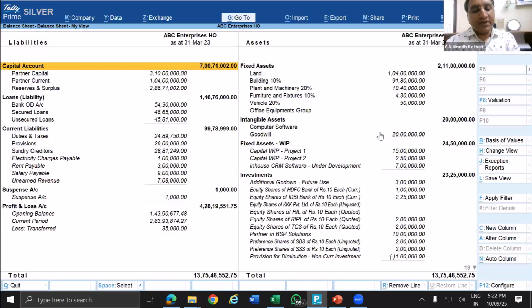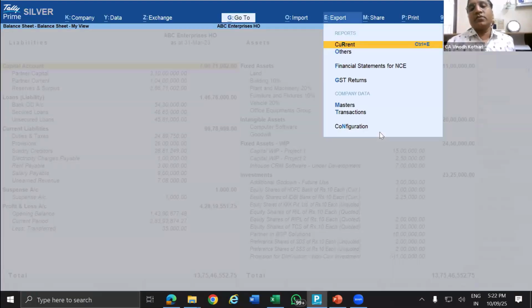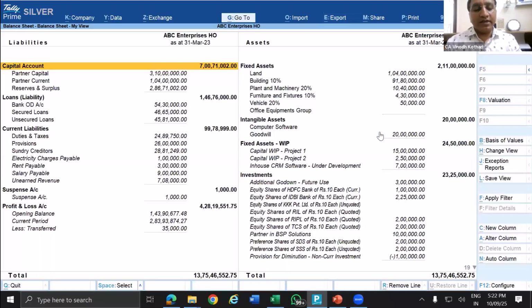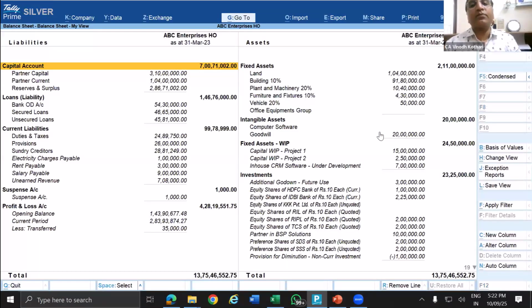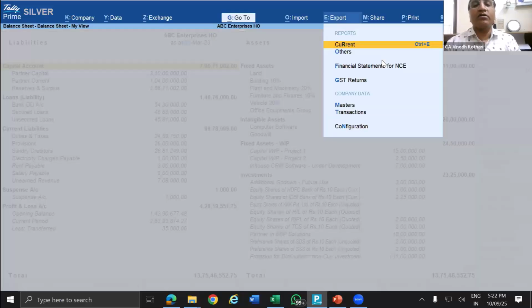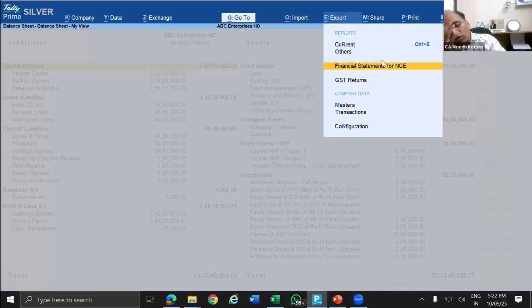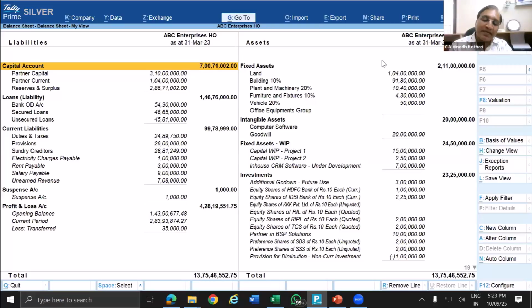Go to balance sheet and press Alt E. Alt E is nothing but export. On the top, you can see Alt E, or click on this. For what purpose do you want to export? Financial statement for NCE. Now, if you are exporting and find that this financial statement for NCE is not visible, that means the non-corporate entity update has not yet been done, or you have updated it on the website but did not update it in the system.